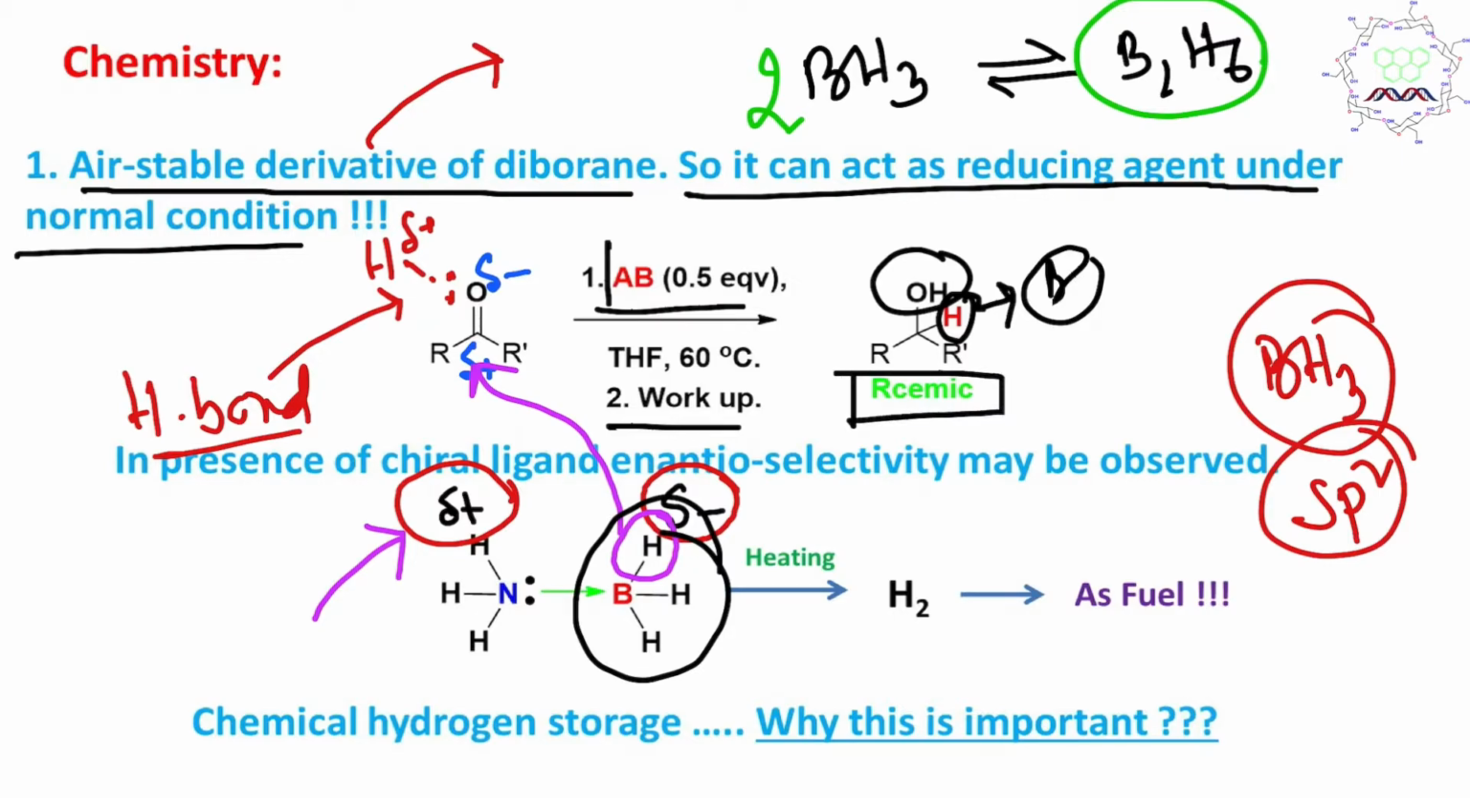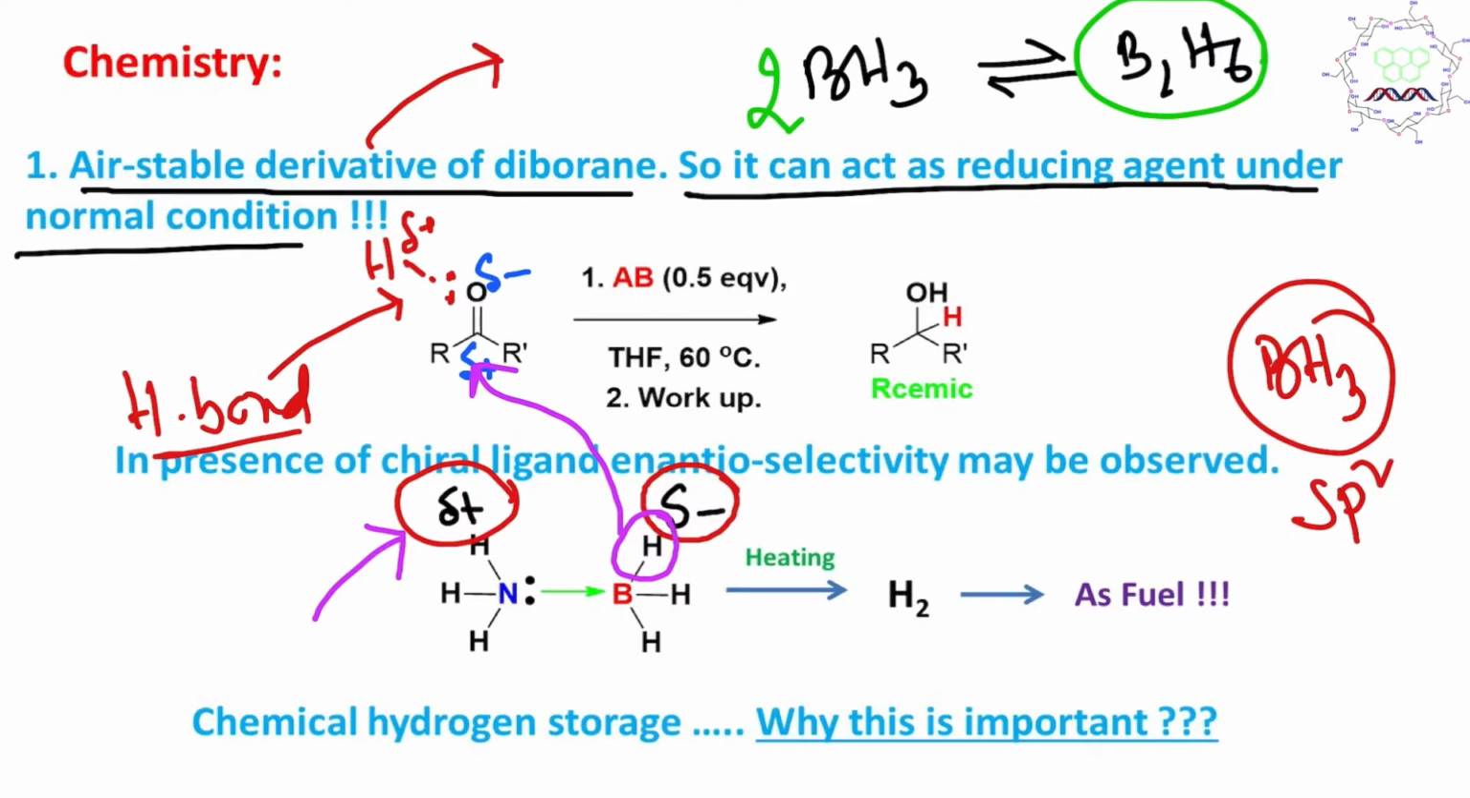Fine. In the presence of any chiral ligand, you may observe enantioselectivity. If you have any chiral ligand present, then chirality or enantiomeric preference is observed. So if these R and R prime are different, then we selectively get more of a particular product, or better to say a particular stereoisomer. So we understood. Now this ammonia borane, if you look at this reagent, it can act as a chemical hydrogen storage. Why am I saying this?